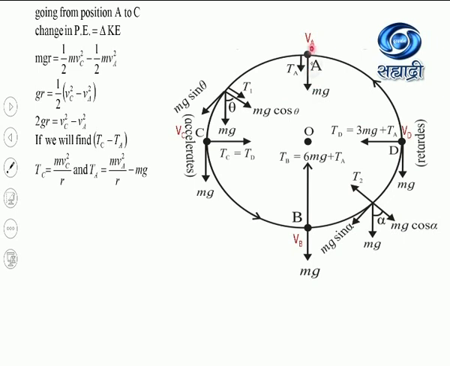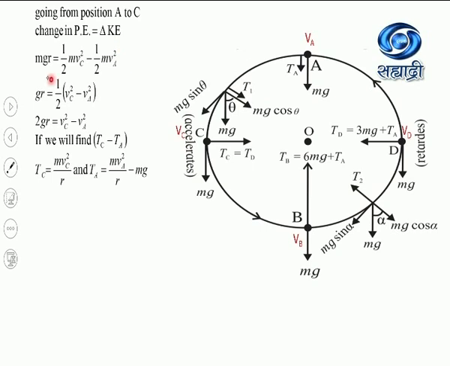So while moving this point mass from A to C, there is a decrease in the potential energy, and that potential energy is getting converted into the kinetic energy according to the law of conservation of energy. So I can write down, going from position A to C, change in potential energy equal to change in kinetic energy, which is delta KE.